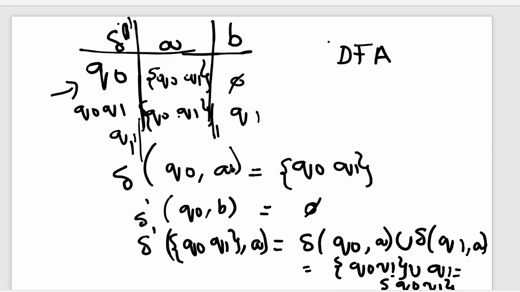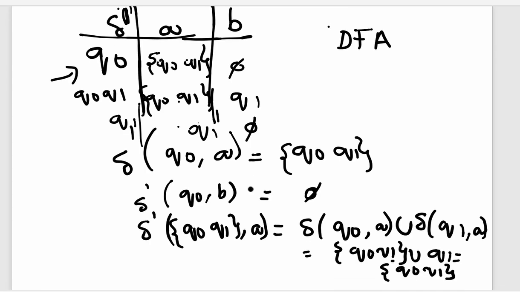So when we do Q1 on A, it's what? Q1 on A, it's Q1 only. Sorry, Q1 on B, it's not defined. Now there is no new state. We stop constructing transitions, because the outcome of Q0 on A is Q0 Q1. We merge it into a single state, and for that new state we do the transition. Okay, now finally what we got is the transition table for the given NFA.